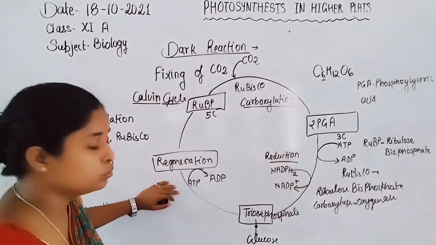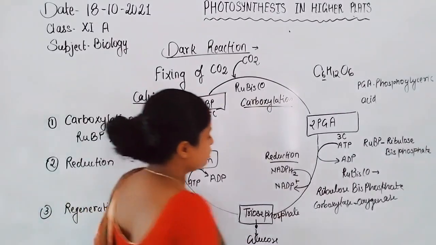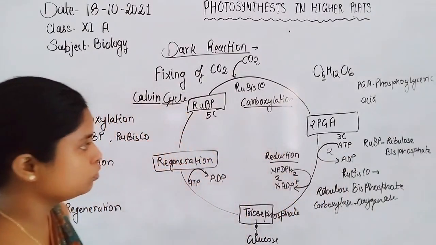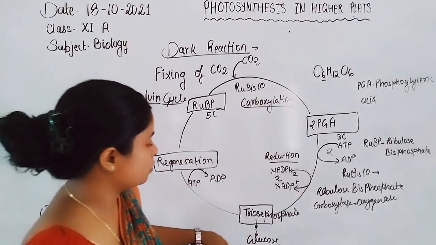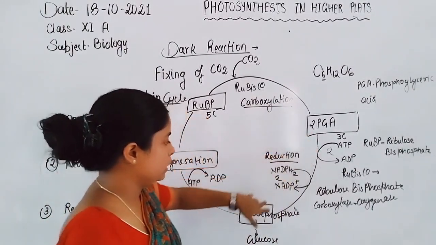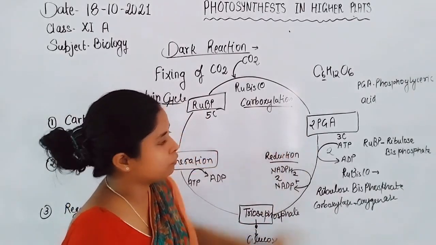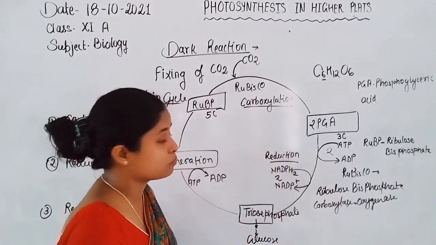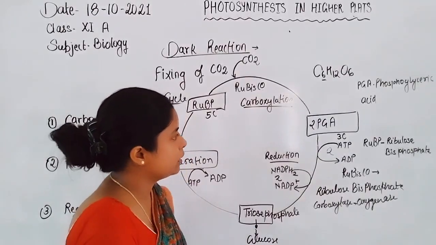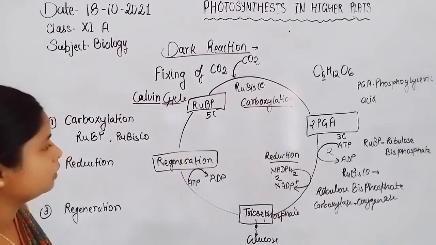ATP is used during the regeneration of ribulose bisphosphate. 2 ATP and 2 NADPH2 are used for making the triose phosphate, because both molecules of phosphoglyceric acid undergo the formation of triose phosphate. That's why 2 molecules of ATP and 2 NADPH are used during the fixing of one carbon dioxide.